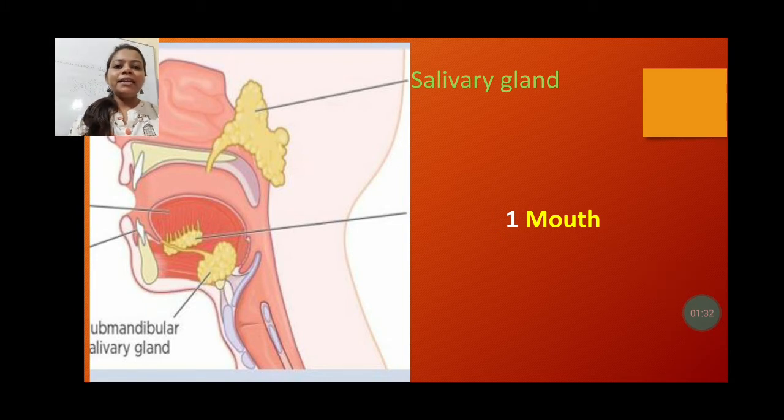Saliva is secreted from the salivary glands that you can see on the screen. They are situated between the nose and the brain, and saliva is secreted into our mouth and mixes with our food so that our food becomes very soft. So the first digestive organ is our mouth.